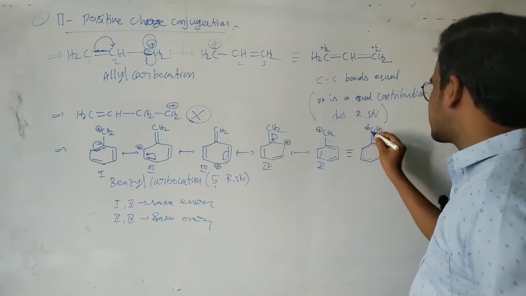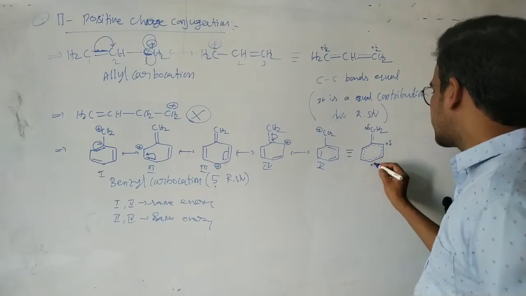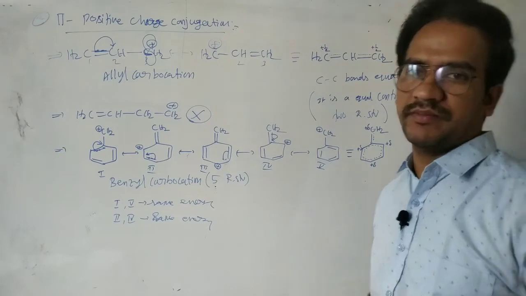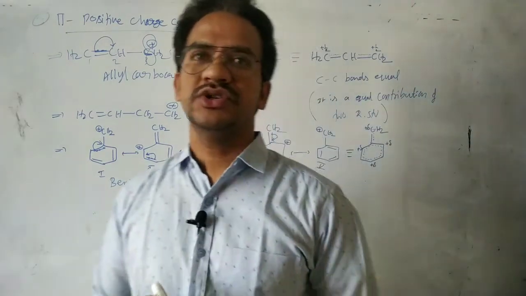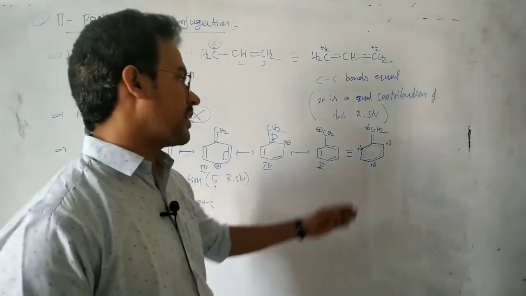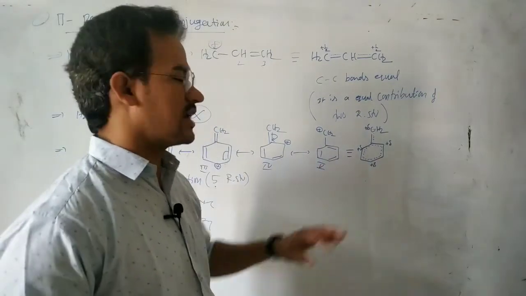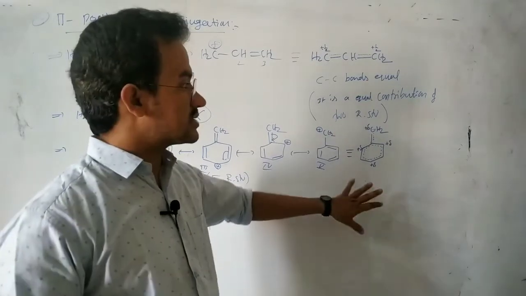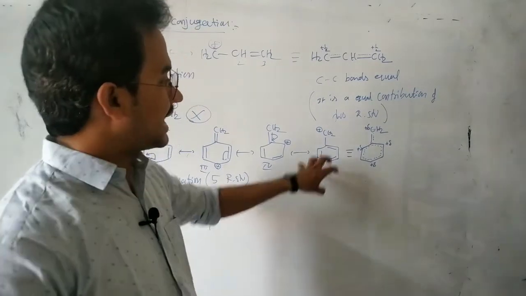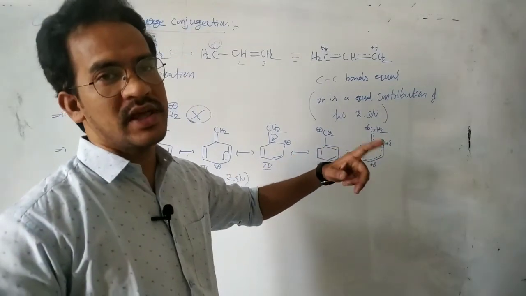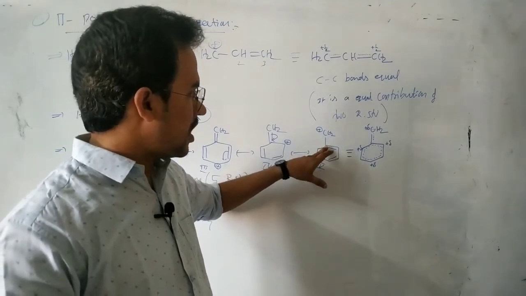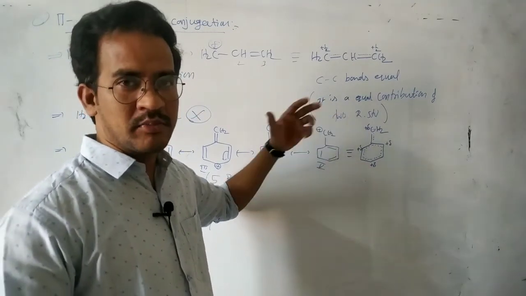Here we can write plus delta, here plus delta, here plus delta, here plus delta. Of course we can write plus 1 by 4, because 1 unit charge is delocalized on the 4 carbon atoms. That's why you can write plus 1 by 4. Okay, so it is a resonance hybrid. In this case all carbon-carbon bonds are not equal. Of course, in benzene all carbon-carbon bonds are equal.